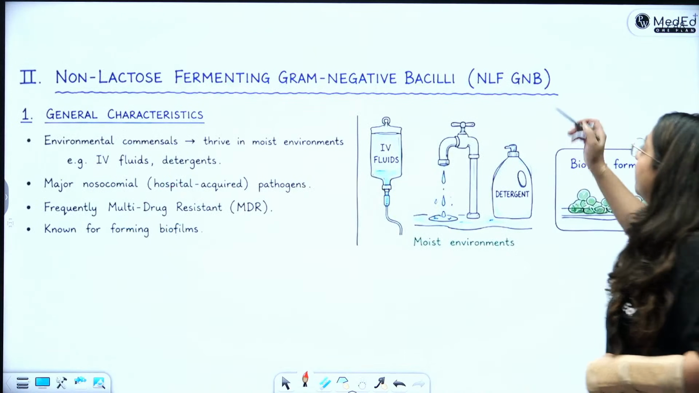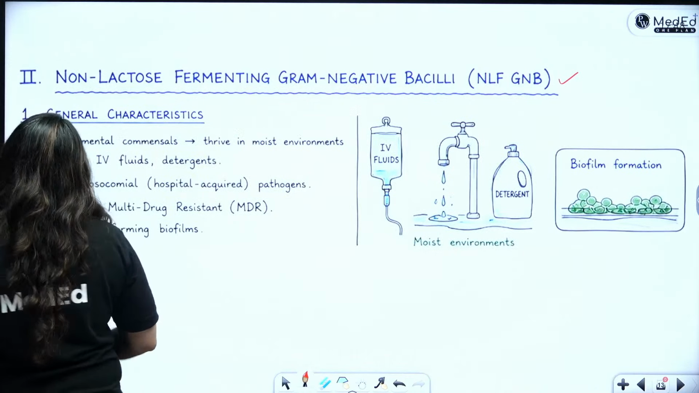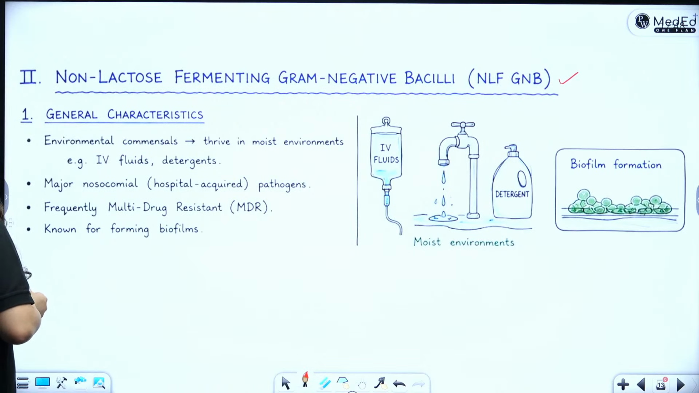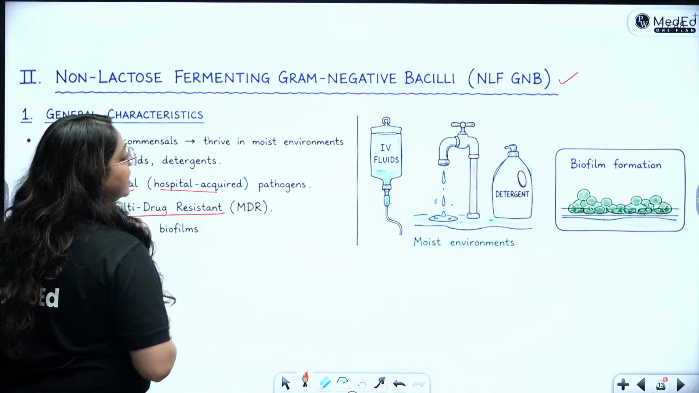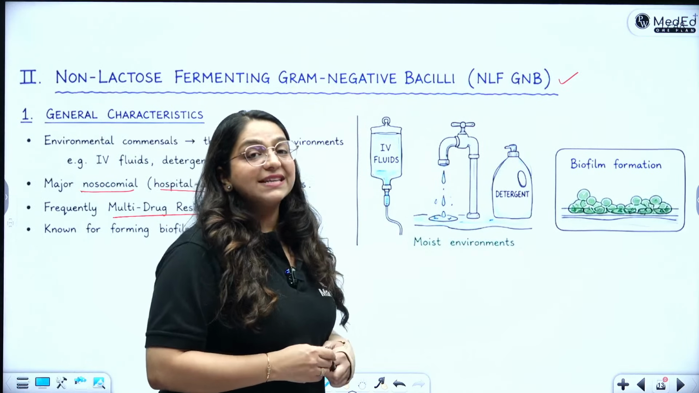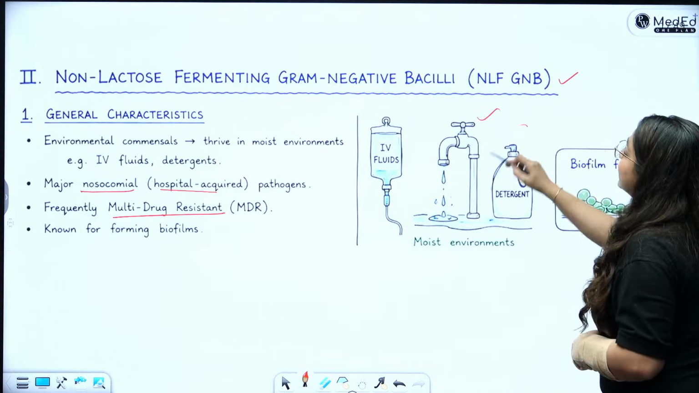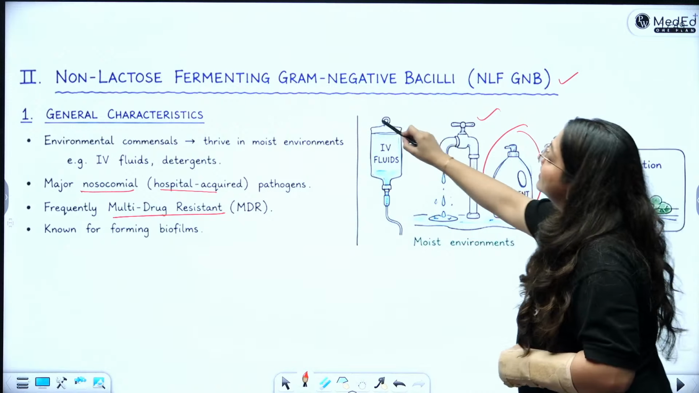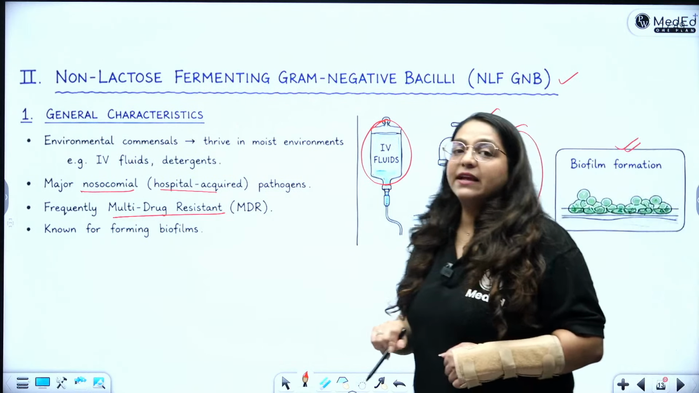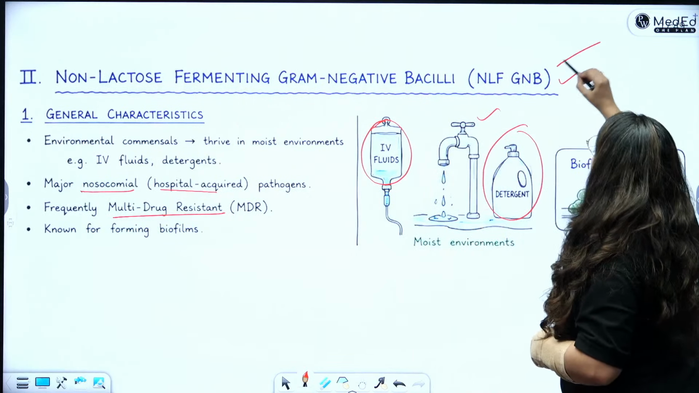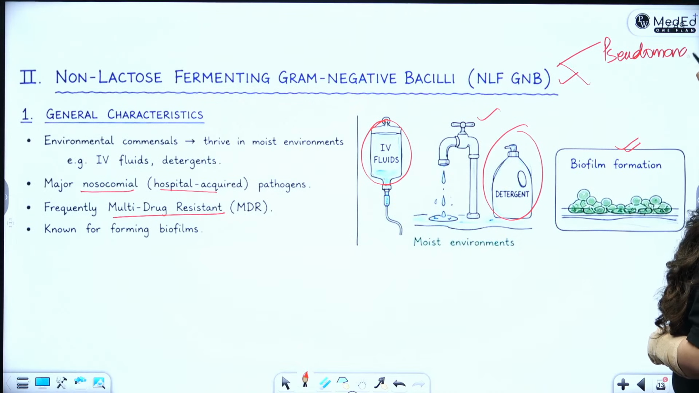Okay. Then there are also NLFs which cause your upper respiratory tract diseases or lower respiratory tract diseases, such as the nosocomial pathogens which are hospital acquired, which are frequently multi-drug resistant, such as your Pseudomonas and Acinetobacter, which love to live in moist environments, inside detergents, inside IV fluids, and they love to form a biofilm. That is why they are the most dangerous. Who are they? They are Pseudomonas, Burkholderia and Acinetobacter.